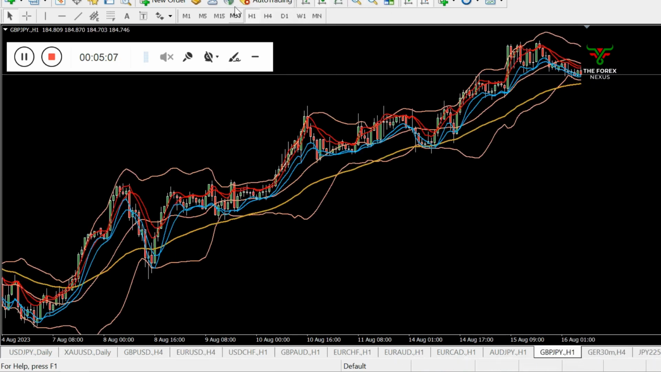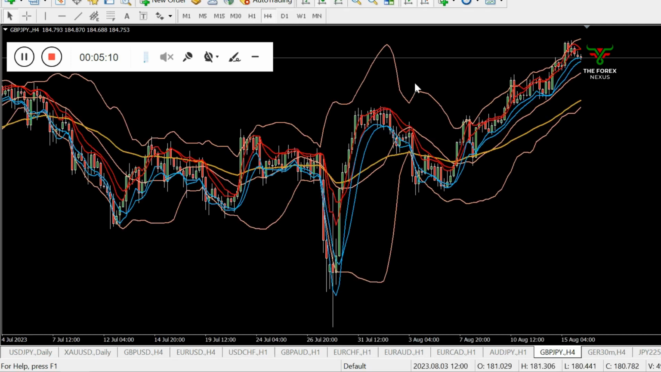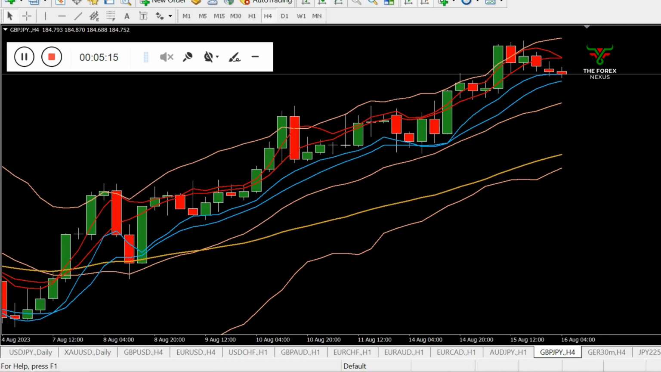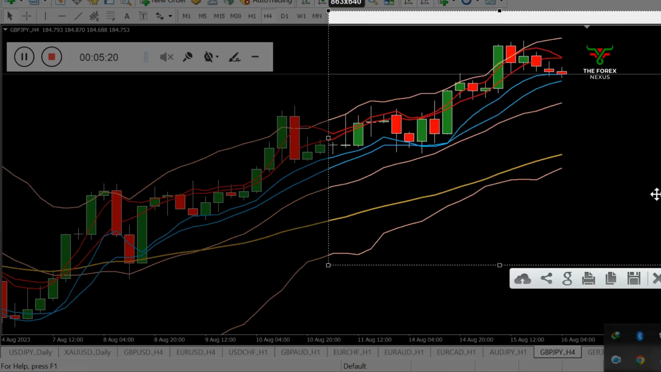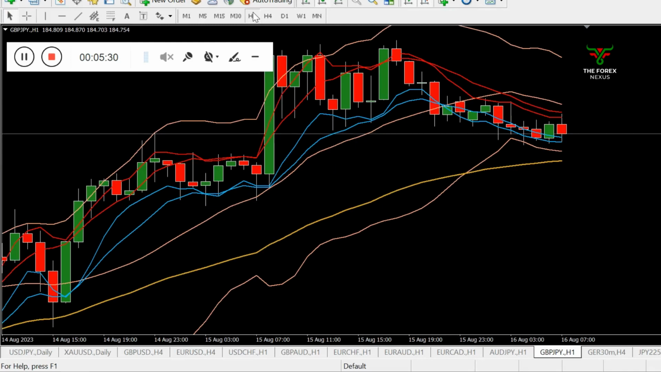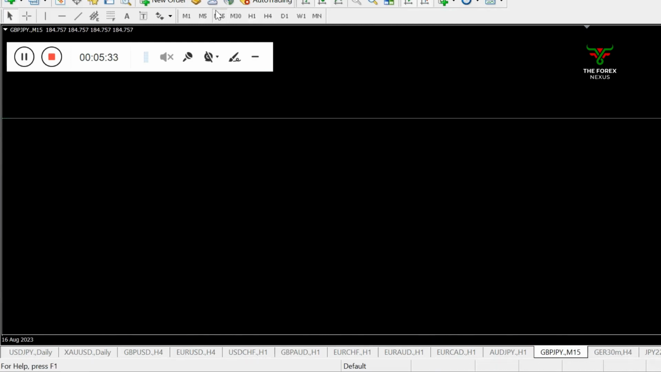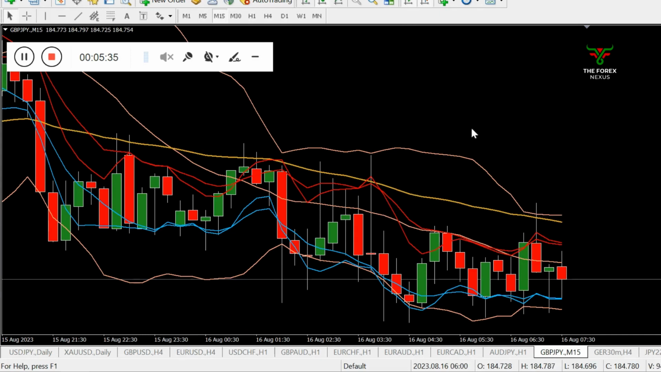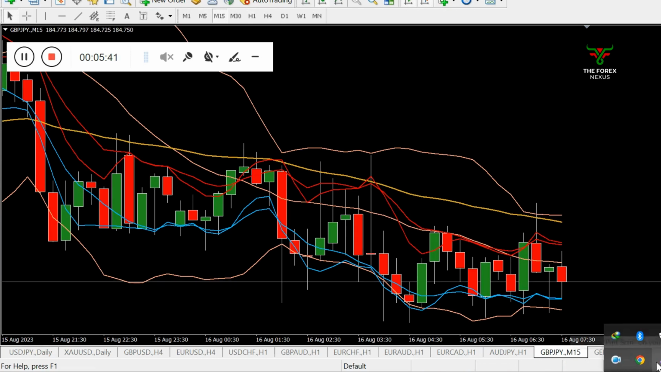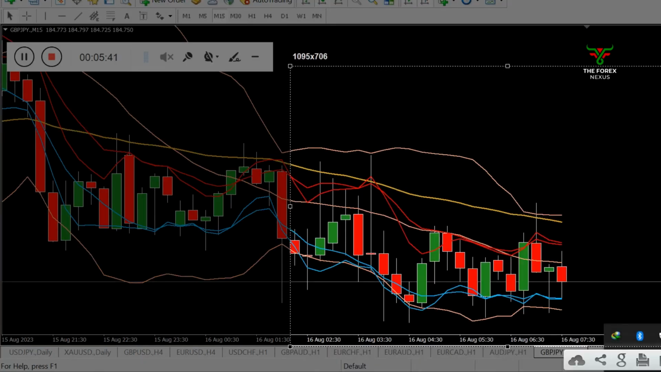GBPJPY on H4 time frame, making a re-entry after the CSM here. You can clearly see the candlestick momentum. MA5 channel low, re-entry buy. H1 time frame, hitting extreme, M15 already formed MLV, so we can take this opportunity.